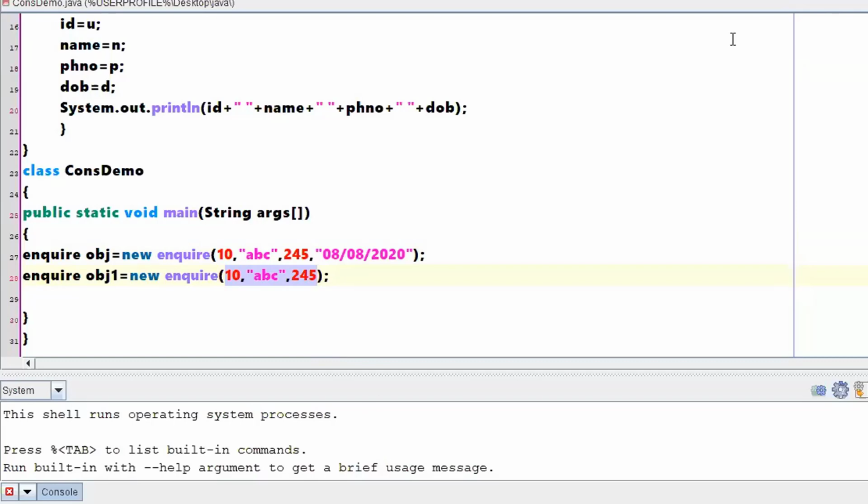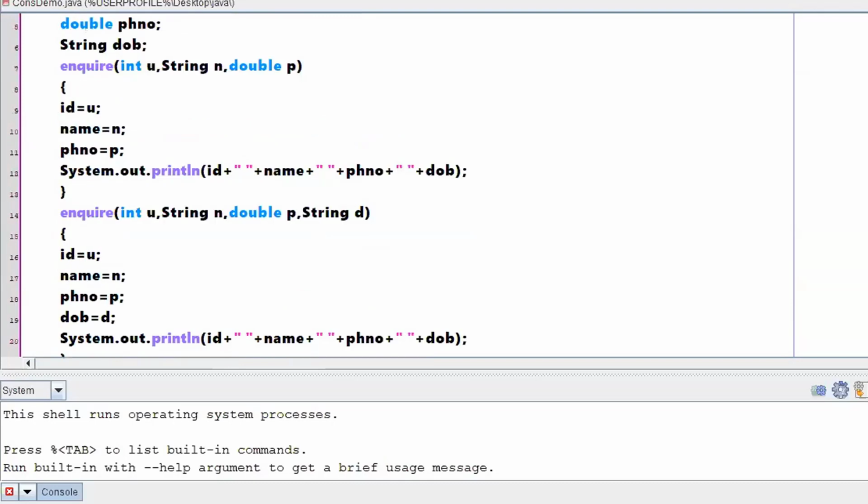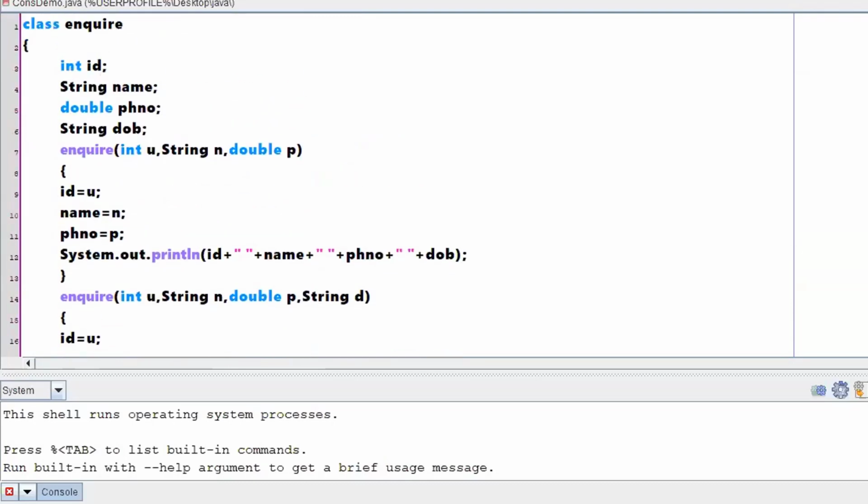A question in the chat box. Okay, sir, can we have array of objects? Yes, we can have. We have a topic for that. We will discuss array of objects. Any questions? I think Ruby got convinced at least. Yes, sir. Clear, sir. Clear, right? So anybody else, any questions?